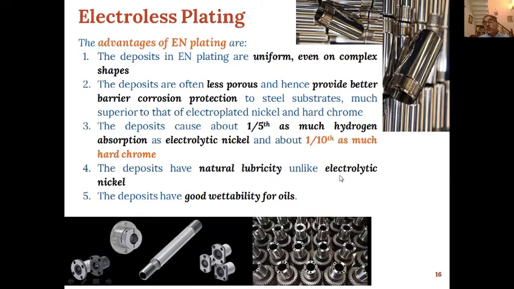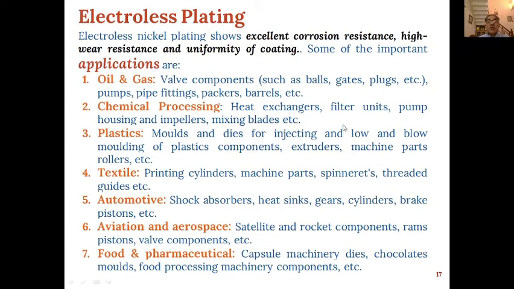This again is better than the electrolytic nickel, that is the nickel plating. Then they have good wettability for oils also. Then because of this excellent corrosion resistance, high wear resistance, and uniformity of coating, they find a number of applications in different types of industries.